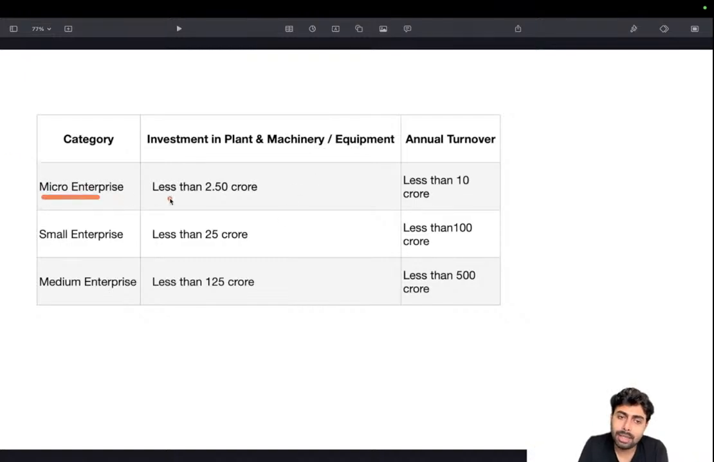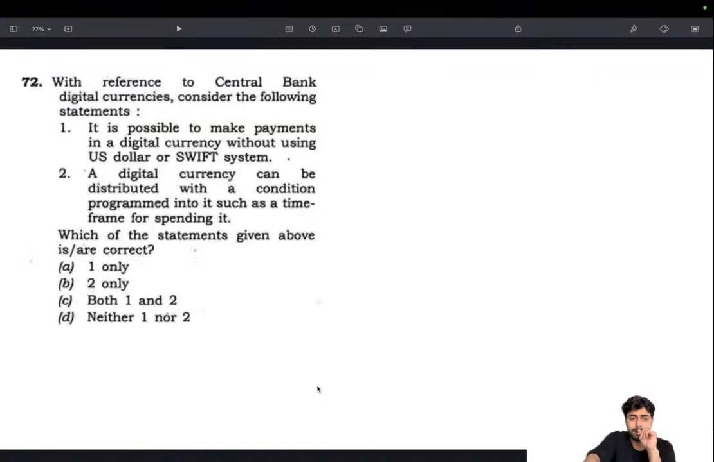A micro enterprise that is having less than or equal to 2.5 crore investment in plant and machinery will be called micro, and their annual turnover should be less than 10 crore. Similarly, this is 2.5, just multiply with 10. Into 10 gives small, into 5 gives what? 5 times gives medium enterprise. Here also into 10, then 5. Okay, that's it. This is purely factual. Just learn it, and if there is any change, look for the budget and economic survey. If there are any changes, update it.